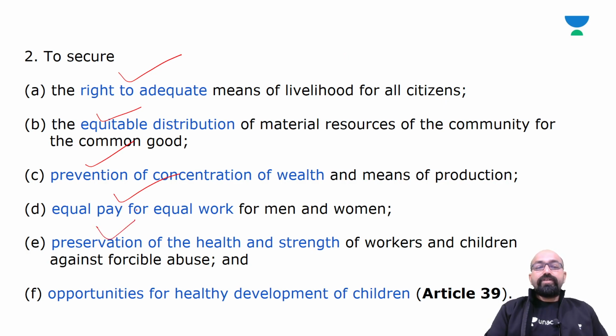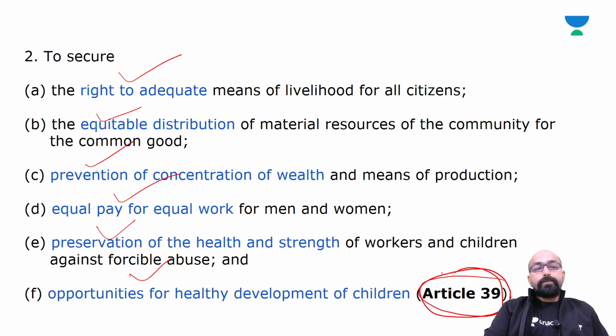Next, preservation of the health and strength of workers and children against forcible abuse, and opportunities for healthy development of children. All this is described in Article 39.